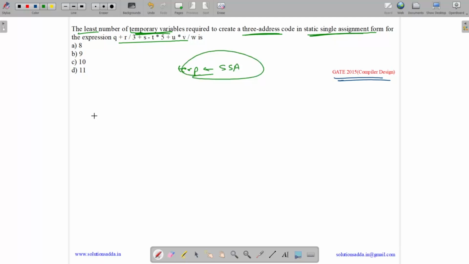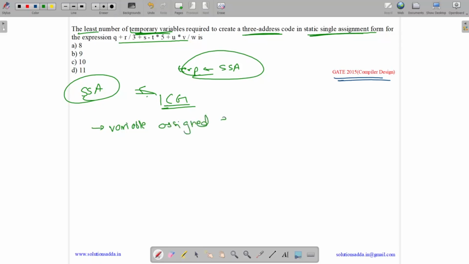In compiler design, basically SSA form or the static single assignment form is a property. It is a type of intermediate code in which each variable should be assigned exactly once, and every variable is defined before its use.